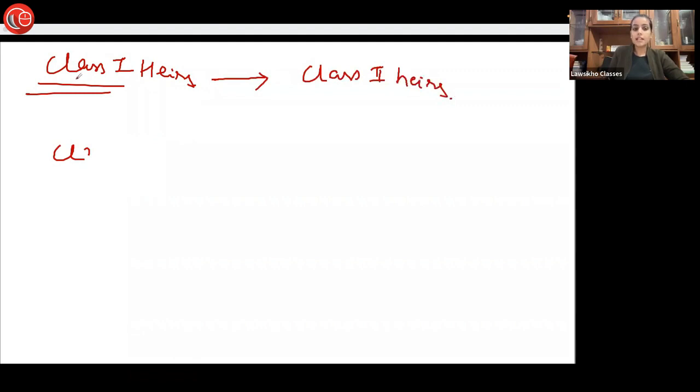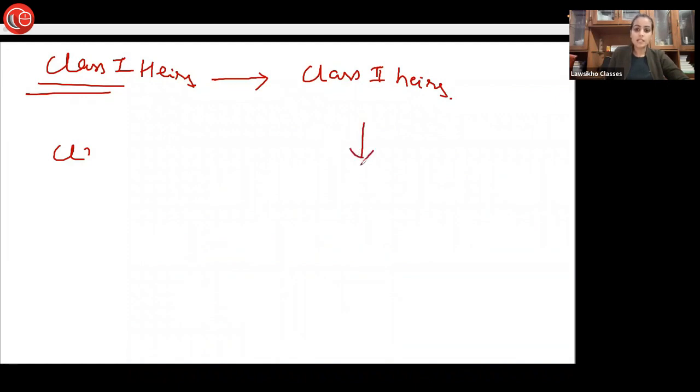This means that if even one Class 1 heir is present, the property will not go ahead. Property will go to Class 2 heirs only and only when none of the Class 1 heirs is present.